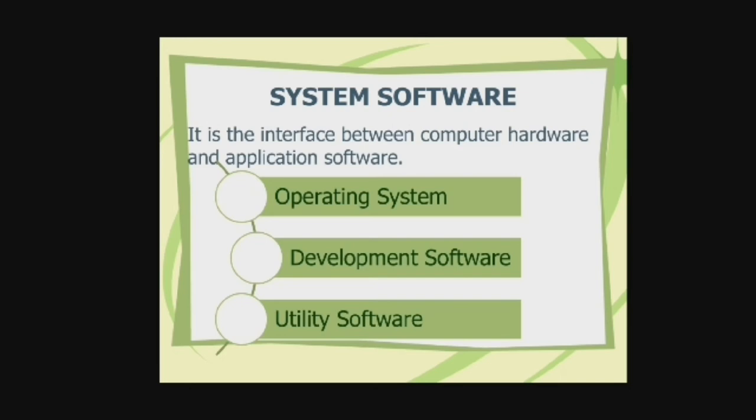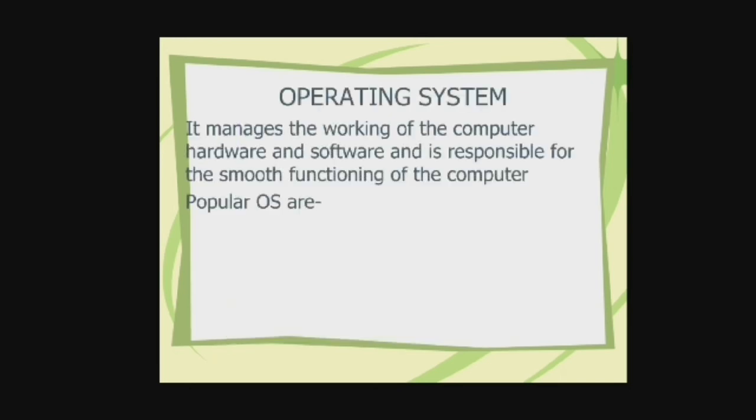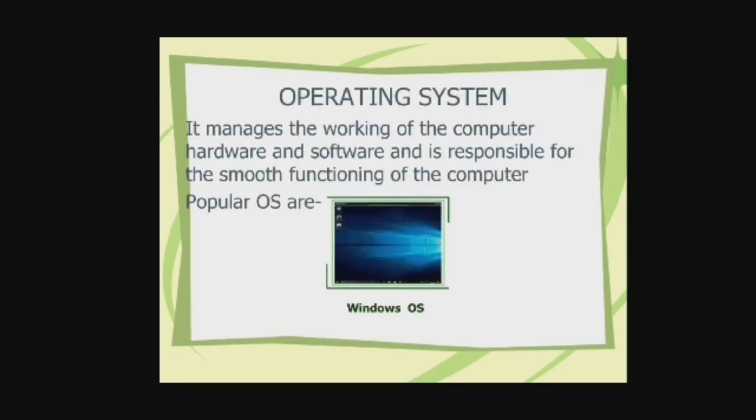Now let's have a look for more. Now, what is operating system? It manages the working of the computer hardware and software and is responsible for smooth functioning of the computer. The operating system is the main program to be loaded when the computer is turned on.